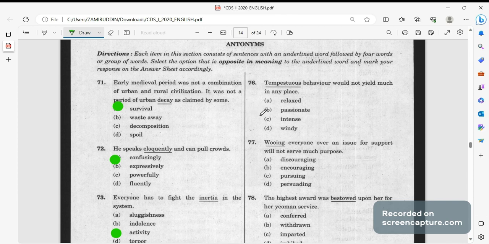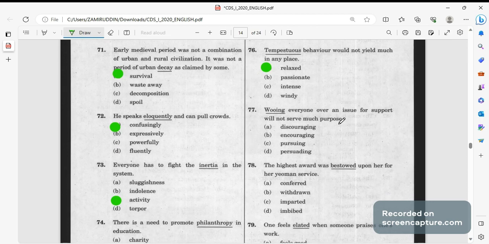Tempestuous, tempestuous behavior would not yield much in any place. Tempestuous का relax होगा. Tempestuous behavior, very stressy behavior, उसका opposite होगा relaxed behavior. Wooing everyone, wooing everyone over an issue for support will not serve much purpose. सभी की तारीफ करना, उनको appreciate करना will not serve, उसको सपोर्ट देना ऐसा नहीं सर्व करने वाला.